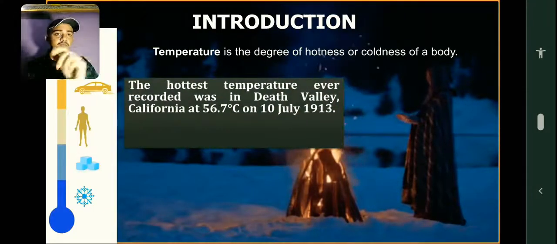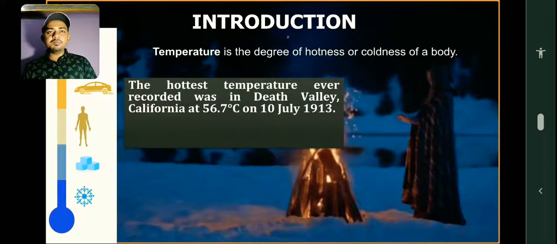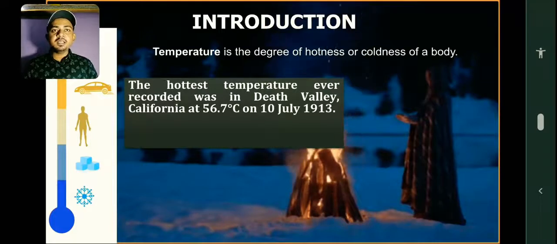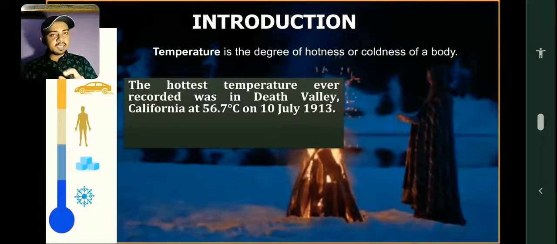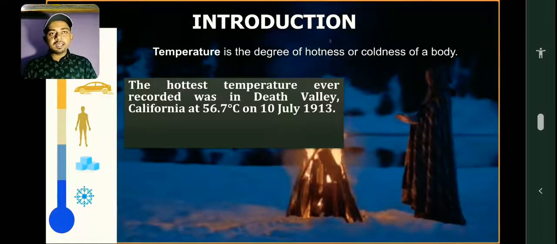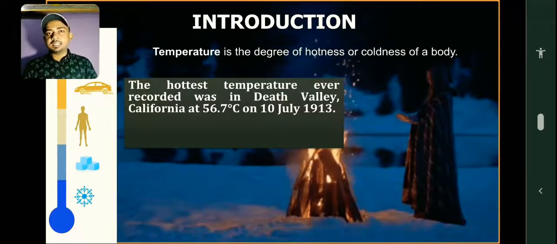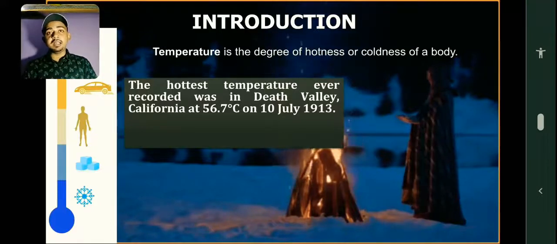Something interesting is that the hottest temperature ever recorded was in Death Valley, California, and it was 56.7 degrees C. Imagine that.